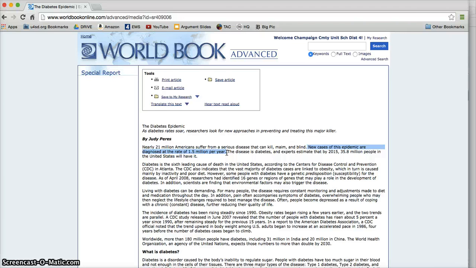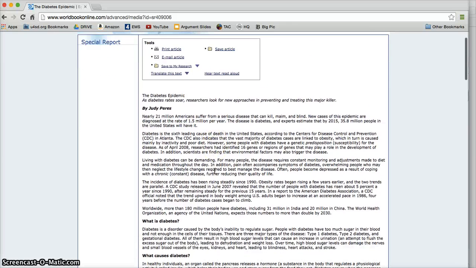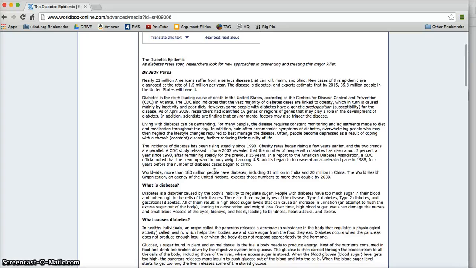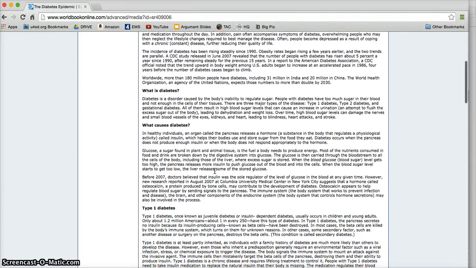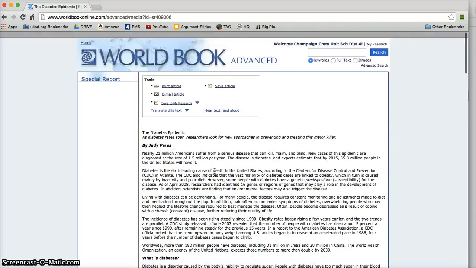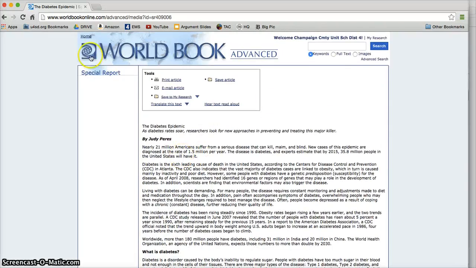One thing that I want to point out is sometimes you want to let your research guide what your speech is going to focus on. So even though I might think, okay, I want to do something on childhood obesity, maybe I want to focus my speech a little bit more on diabetes. What is diabetes, the causes of it, and make an argument about how we can stop this problem that's affecting clearly millions of Americans per year.